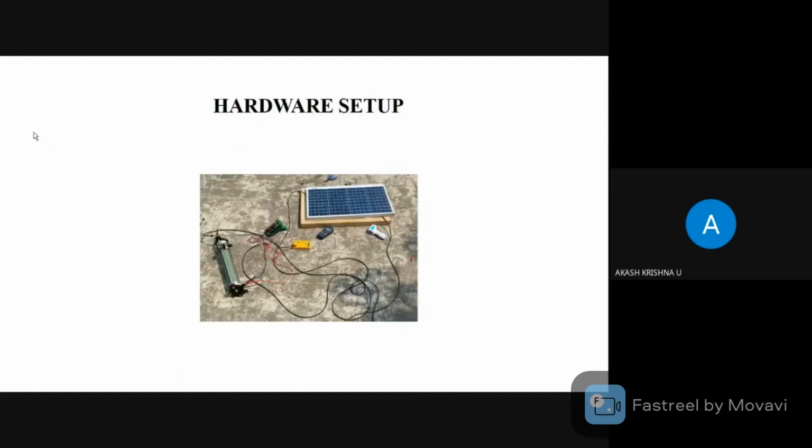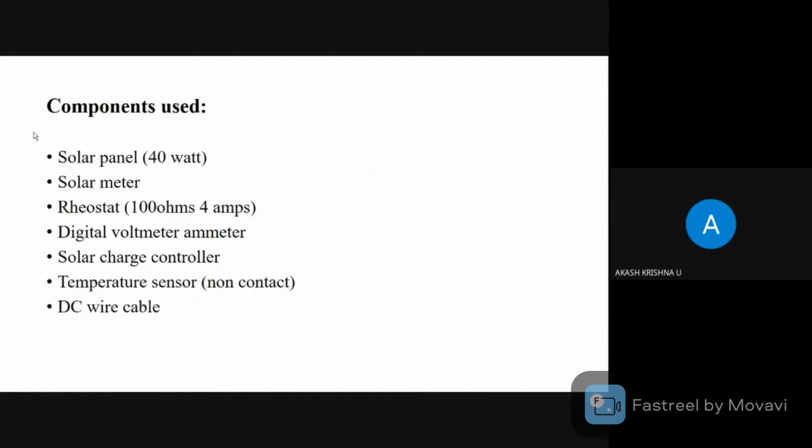Here you can see the hardware setup of our project. The components used in this project are solar panel, solar meter, rheostat, digital voltmeter and ammeter, solar charge controller, temperature sensor, and a DC wire cable.